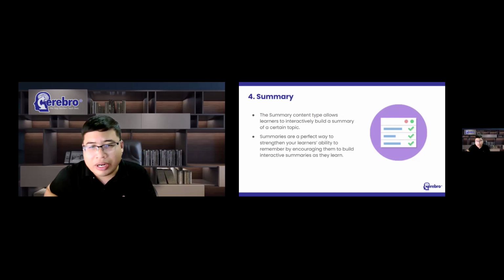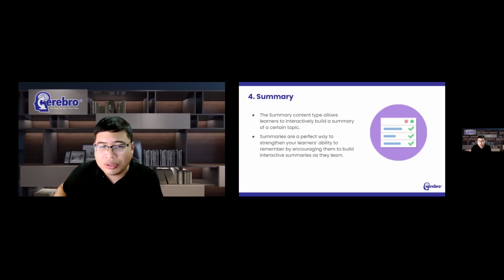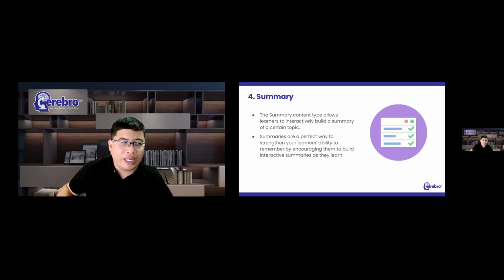And summaries help the learner remember key information in a text. And it can help by actively building a summary about the topic at hand. So when the learner has completed a summary, a complete list of key statements about the topic is the end result. And summaries can be created standalone or they can be included in interactive videos or presentations. And either way, they are created in the same way.